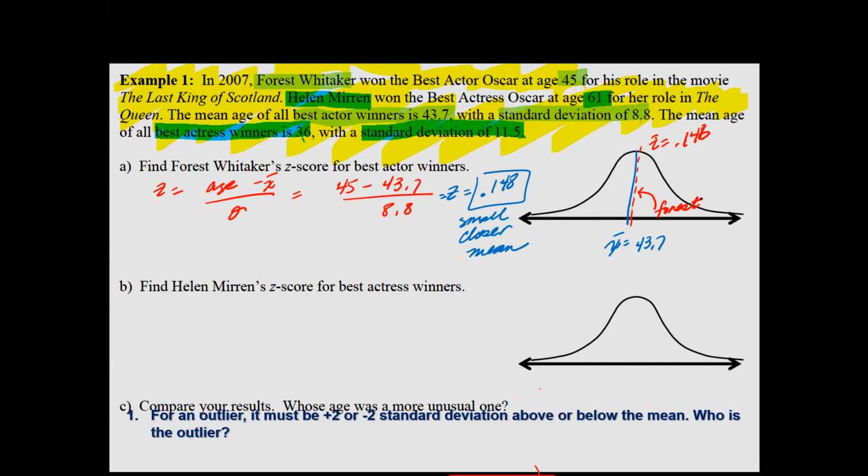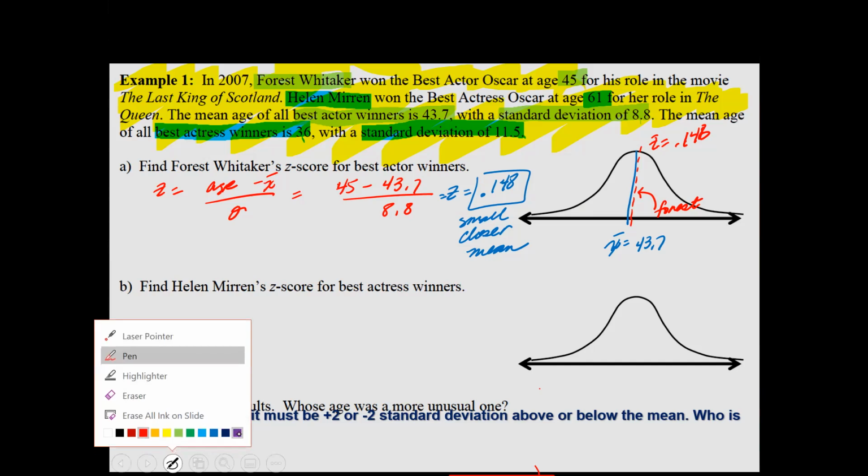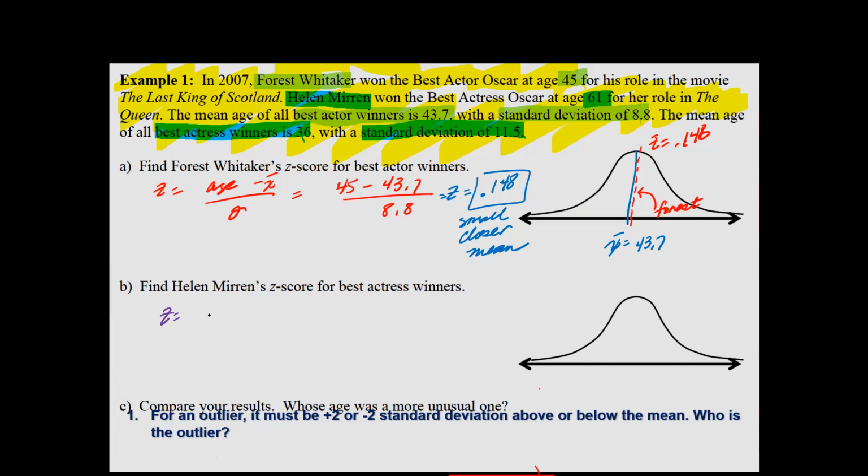Now let's go ahead and focus on Helen Mirren. Okay, so the Z-score once again is Helen's age, which is 61, minus the average age of a female actress. And interestingly enough, it's 36. That is actually very young to win an Oscar, and I would know because my age is fairly close to that. So grab your calculator and subtract and then divide.